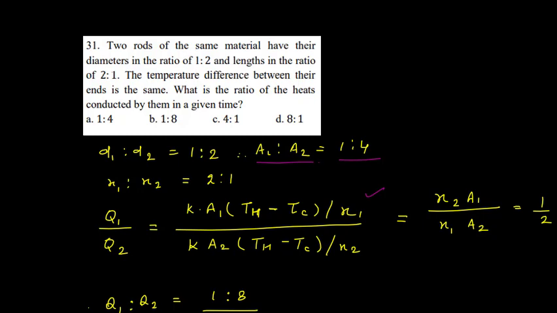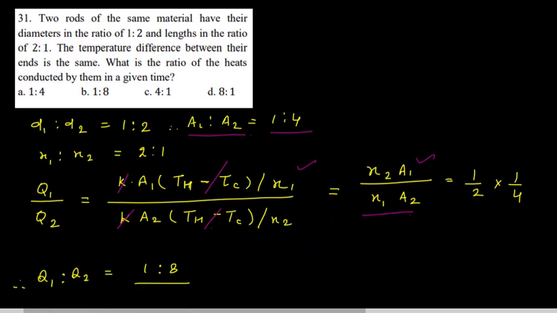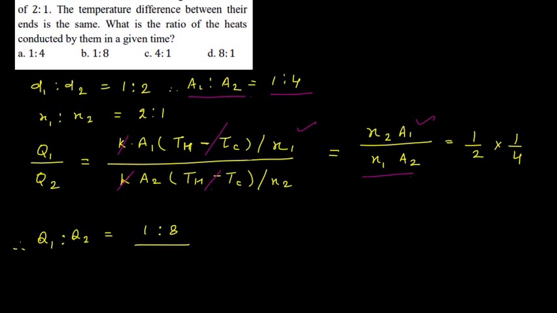Now K and K cancel, and this TH minus TC will also cancel. So here we have X2 into A1 upon X1 into A2. Now X2 upon X1 you will get here 1 upon 2, and A1 upon A2 is 1 upon 4. So 1 upon 2 into 1 upon 4 will give me the answer as 1 upon 8. So Q1 ratio Q2 is 1 upon 8.